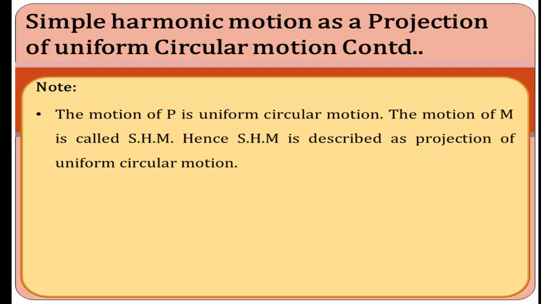It is described as a projection of uniform circular motion.